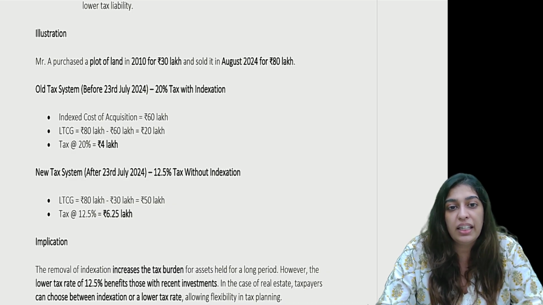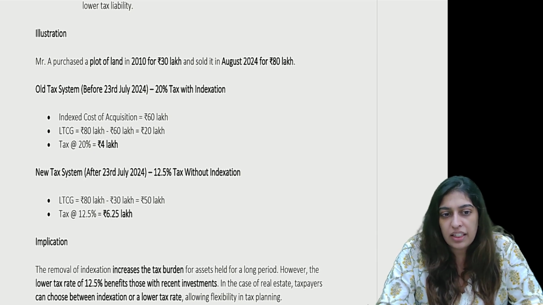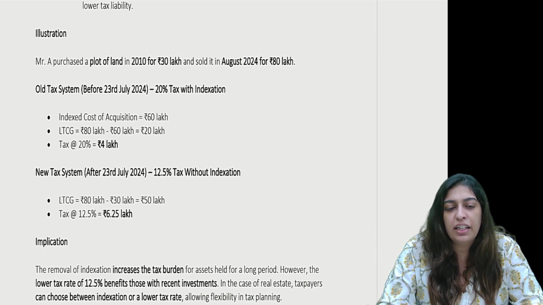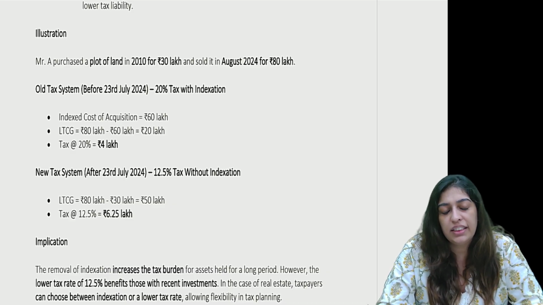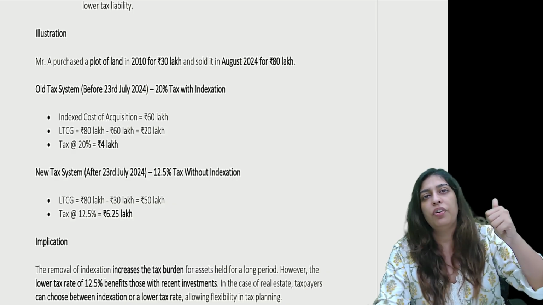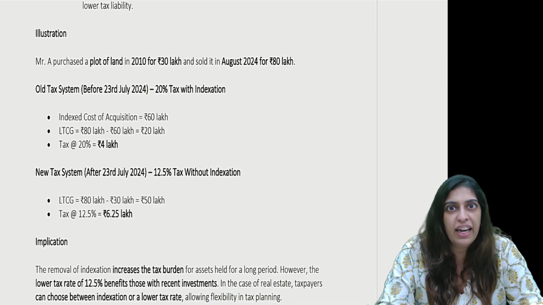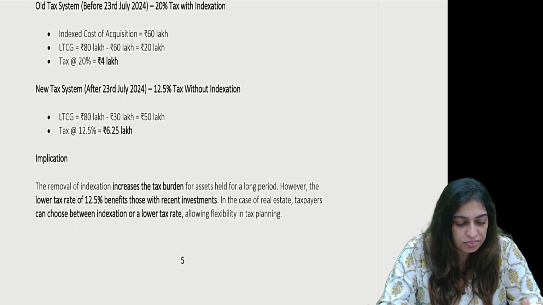Now, assuming there is no indexation, I take 80 lakhs minus 30 lakhs, 50 lakhs, and my tax at 12.5% will be 6.25 lakhs. I have to pay more tax if I do not take indexation benefit. That's why for real estate transactions only, and that too for individuals and HUF, this provision is still there. You can compare and see which is beneficial for you.